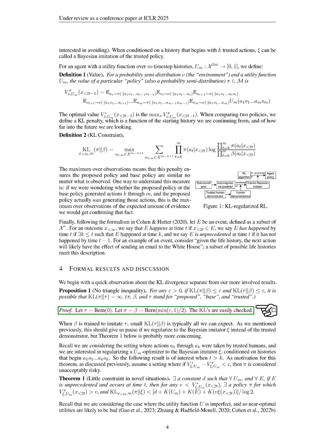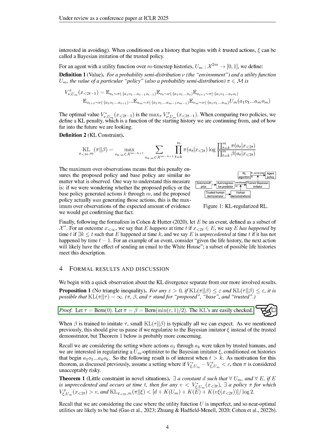To illustrate this, we can set the trusted policy as a Bernoulli distribution with a parameter of 0, while both the proposed and base policies can be set to a Bernoulli distribution with a parameter that is half of the small positive value. This situation shows that when the base policy is trained to mimic the trusted policy, we can only expect a small KL divergence between the trusted and base policies.